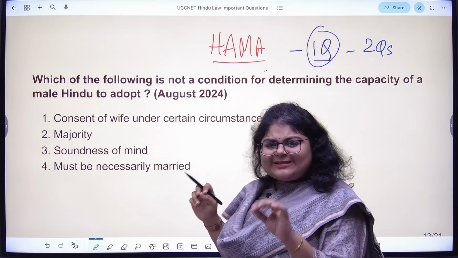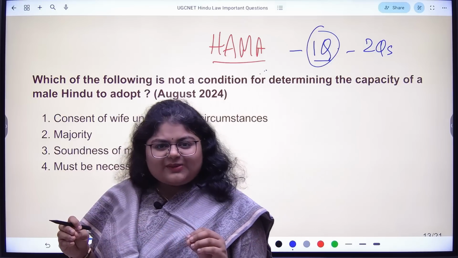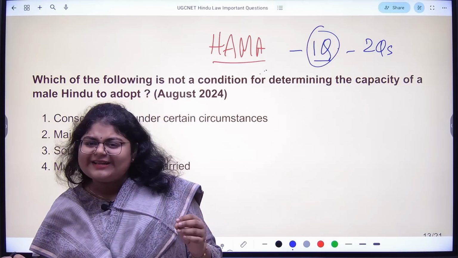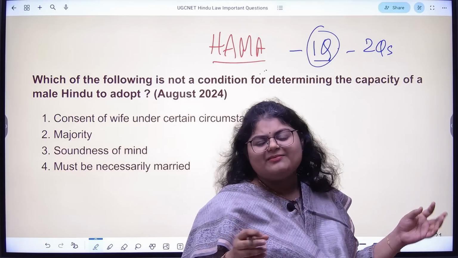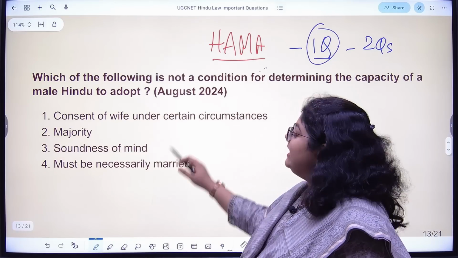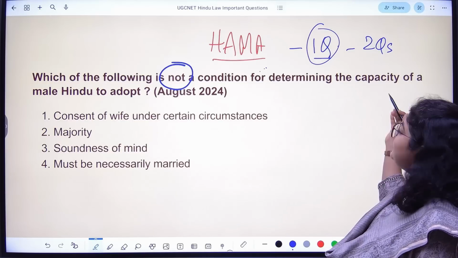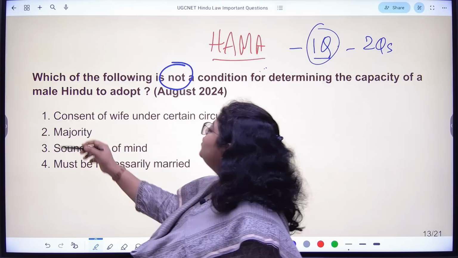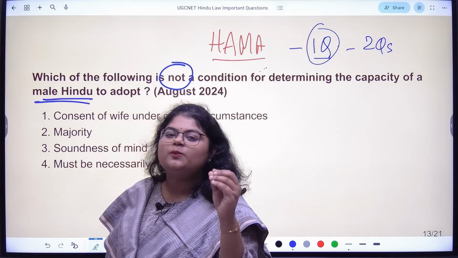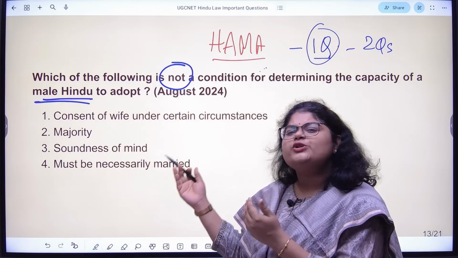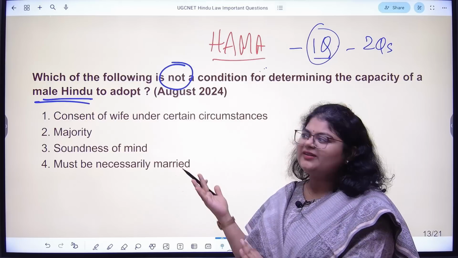HAMA is also very simple. Basic concepts only, few things only you have to study. So let us quickly revise them. Very easy to score topic. Now, which of the following is not a condition for determining the capacity of a male Hindu to adopt? If a male Hindu person wants to adopt, which of the following things we won't check? That is what they're asking.